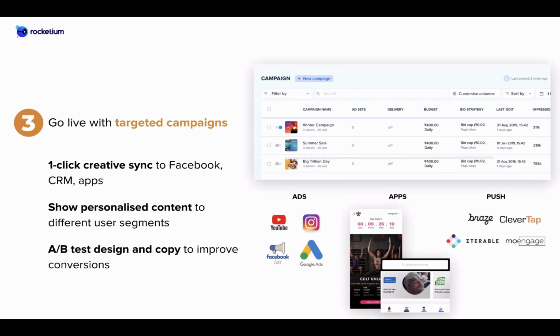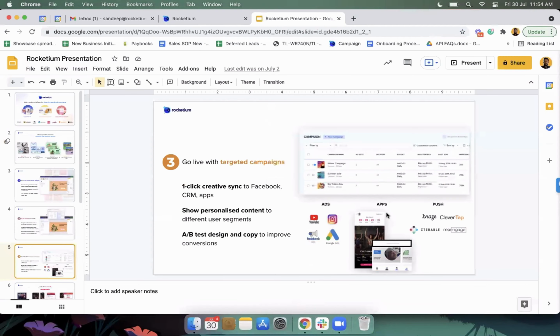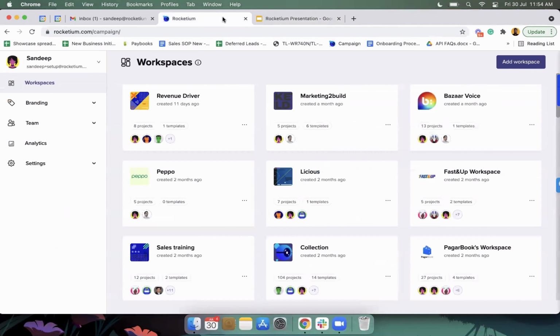But when you look at creating the ads, does each ad have to be created separately in terms of design adjustments? Let's say your base dimension is a square dimension. How does it go automatically into a horizontal dimension? Yes, I'll get into how that works. Okay, fine. Now this is how the platform looks.